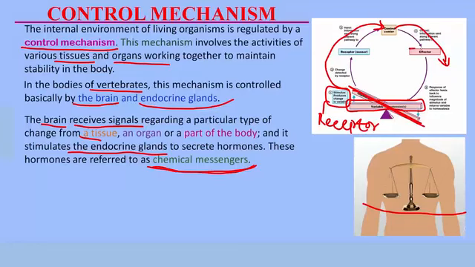So the effectors receive the message from the brain, and the brain tells them, there is a disturbance in the body. Go on and carry out this correction. The effector tissues or effector organs go ahead to correct the change. When they correct the change, stability is restored, and we can say homeostasis is restored. The moment they correct the change, the body is restored back to balance. This is how the control mechanism operates.